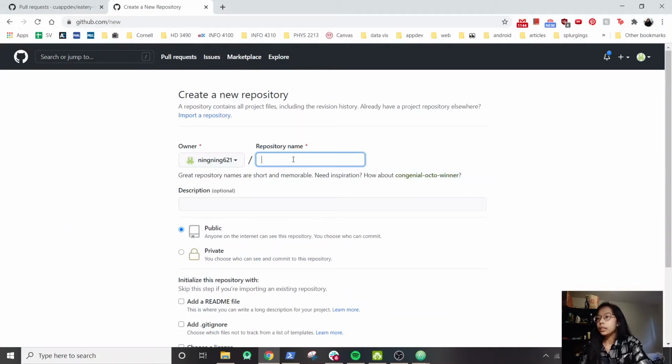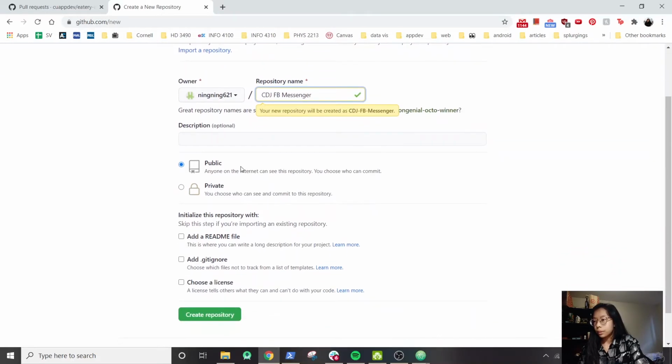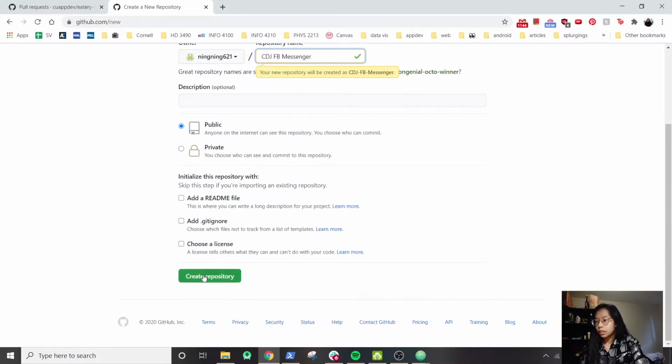I'm gonna call it CDJ Facebook Messenger. You can keep it public and can add several things like a git ignore, a readme, or a license. For right now, I don't want any of these things, so we'll just leave it blank.